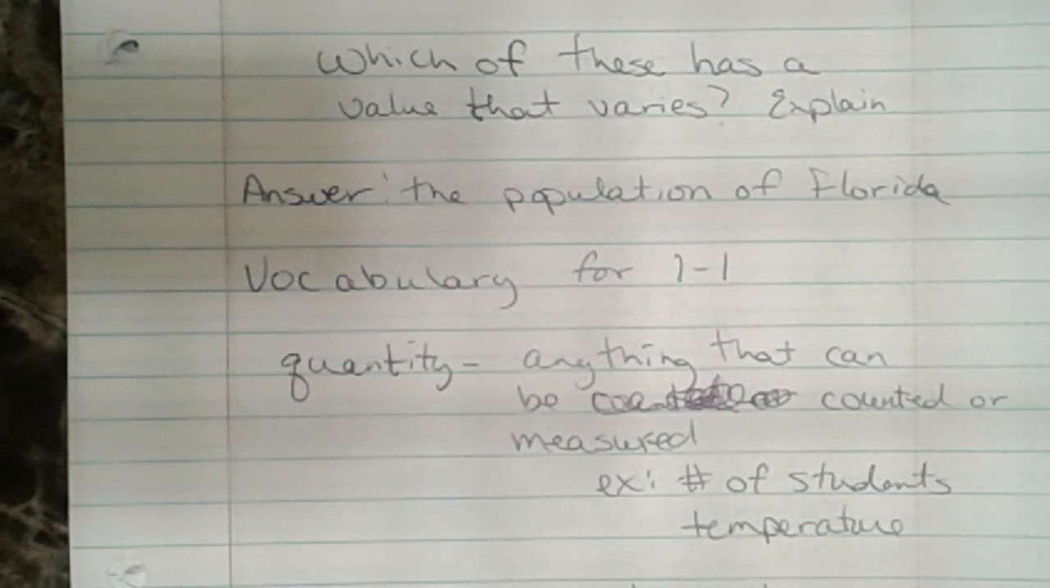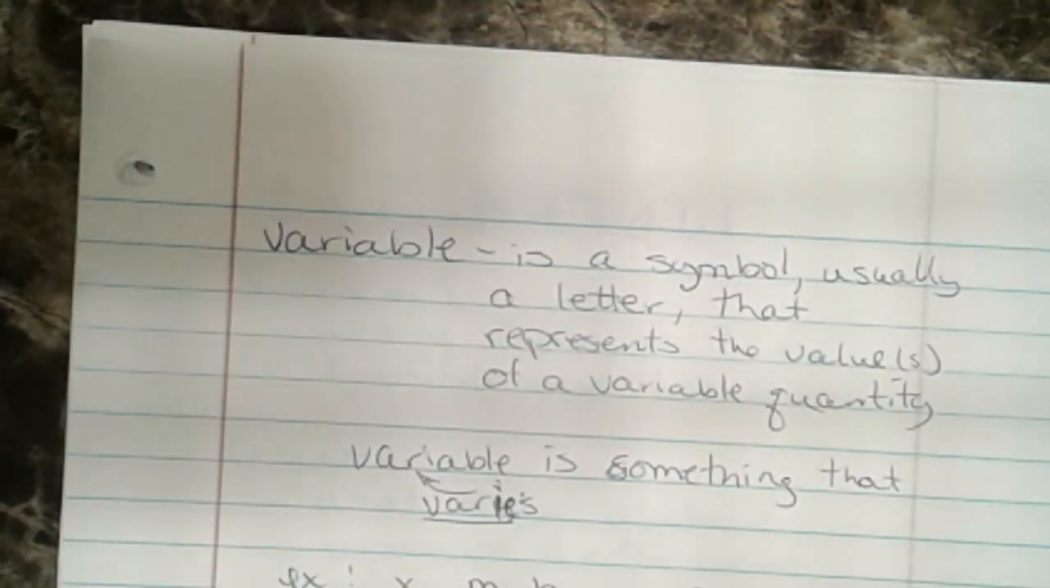The number of desks in the classroom, the number of pounds, the weight of something can be measured. Those are all quantities. Okay? Your next term is variable. Variable is a symbol, usually a letter, that represents the value or values of a variable quantity. Meaning,